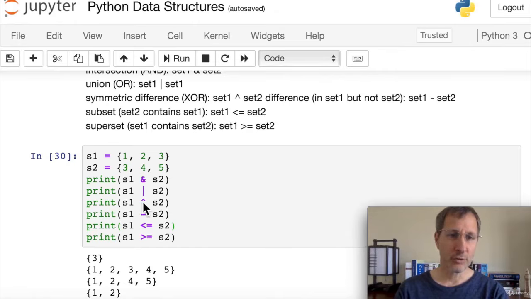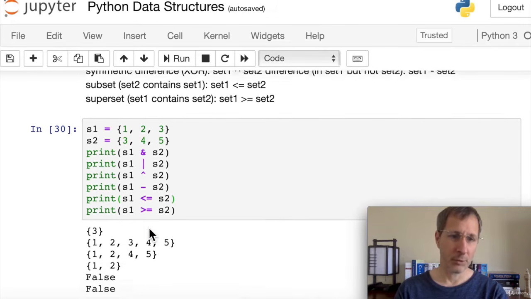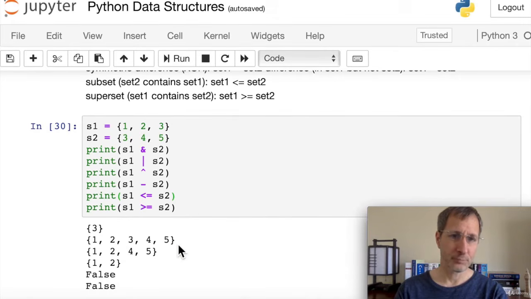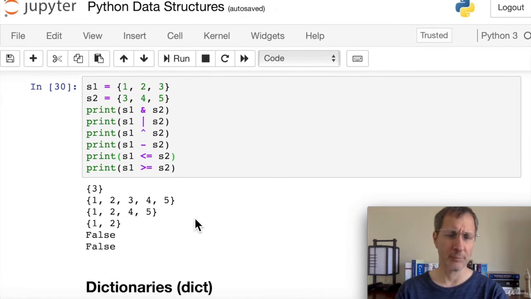When we do exclusive or, using the up caret, we get 1, 2, 4, 5, which is all the items that are in one set or the other, but not in both. And then minus, we get 1 and 2. And since neither set is a subset of the other set, both of these two return false. So those are some of the mathematical set operations you can do on sets.